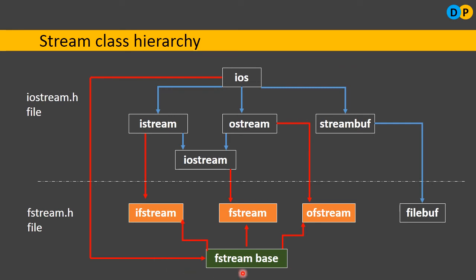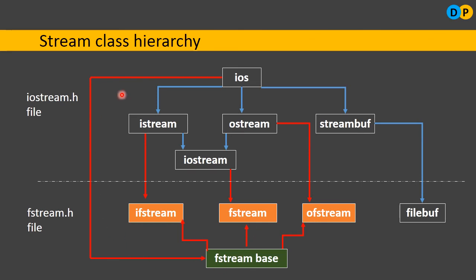So please notice here, in case I want to output any of the contents onto a file in the hard disk, let us say that I am opening a file. In the file I want to preserve certain data, then I'll be using the ofstream class. I'll be adding the include ofstream header file. On the other hand, if I want to read something from the file to my program, then I'll be using the ifstream header file. Similarly, fstream will help me to simultaneously perform the input and output operation onto a particular file or from the file.